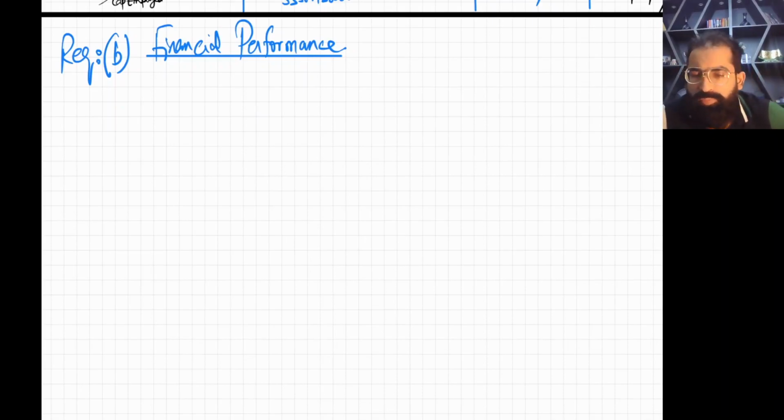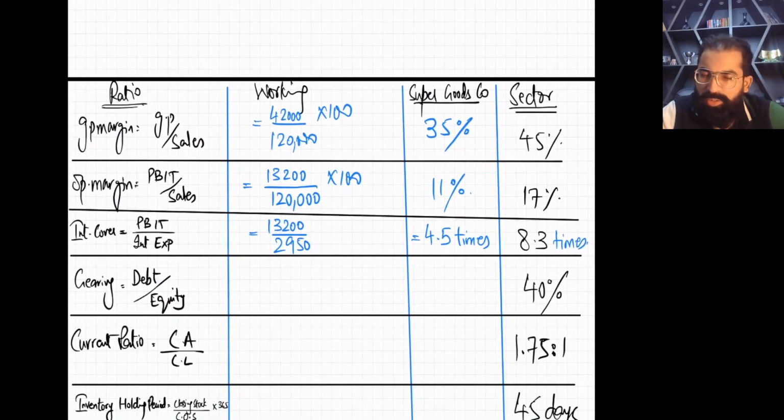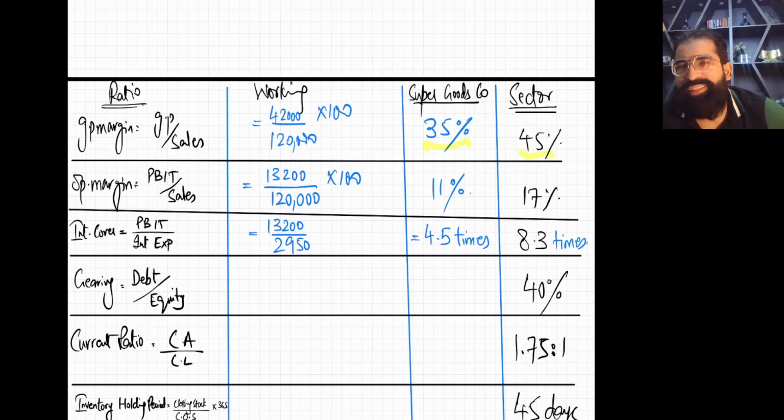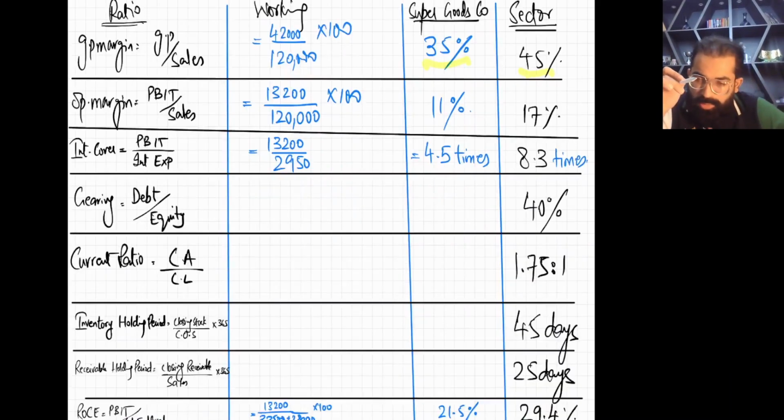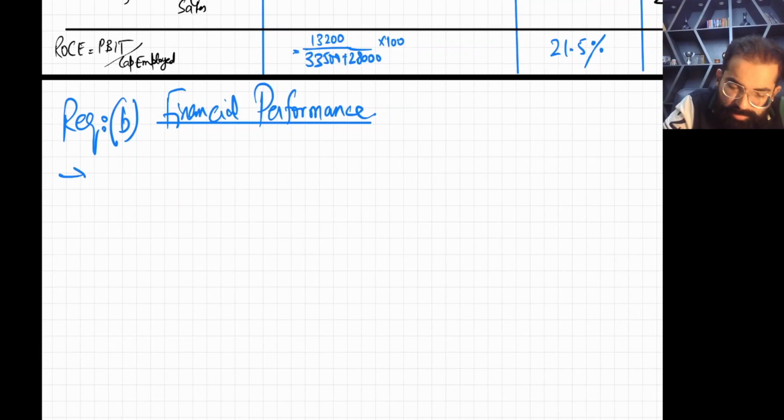In financial performance, first you can see that your GP margin is 35%, but the industry average is 45%. So that means our GP margin is low compared to the industry average. Now, what are the reasons? Just find out. I'm going to write some hints, pointers. You have to pick the answer yourself. The first reason is, GP margin is low, an indication that your selling prices are low.